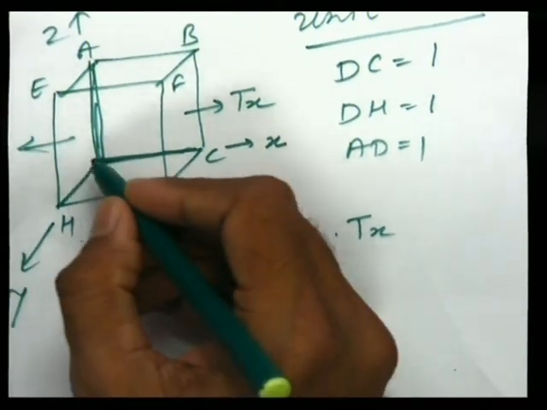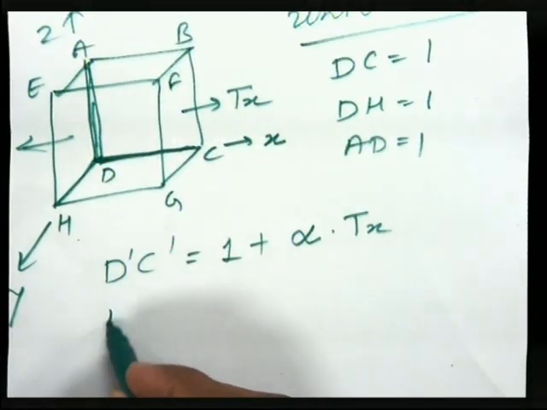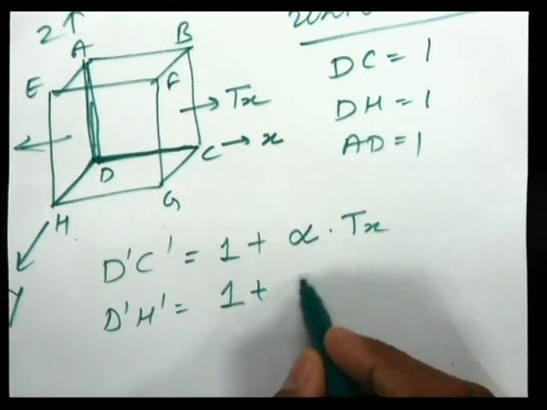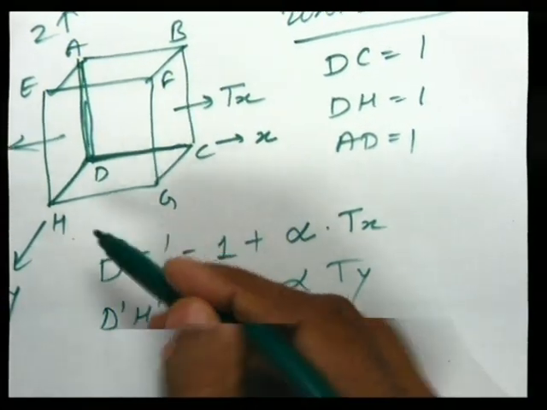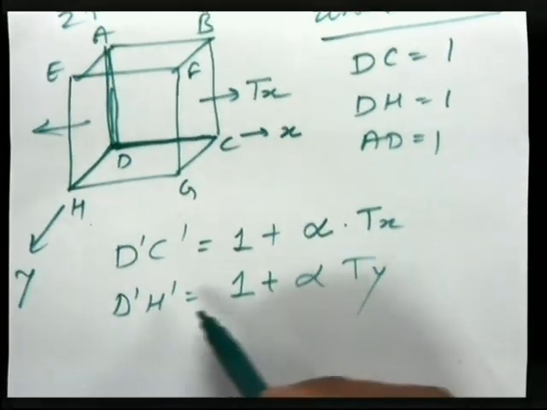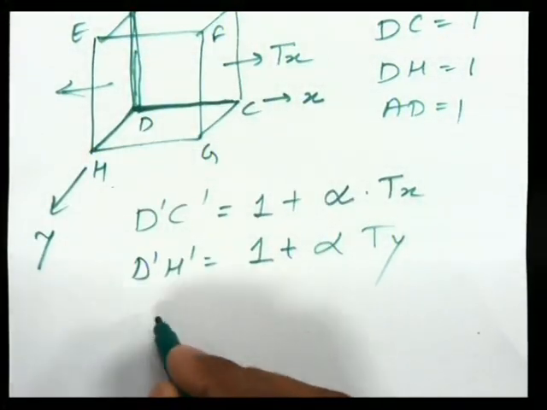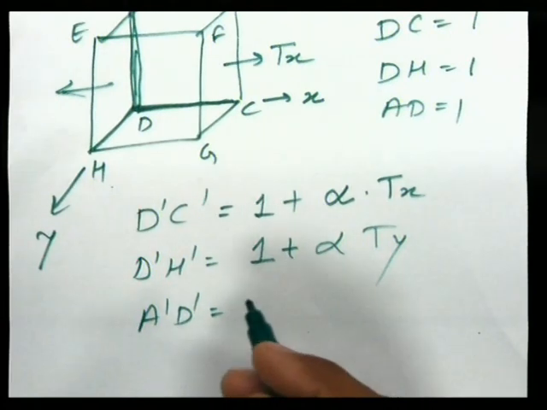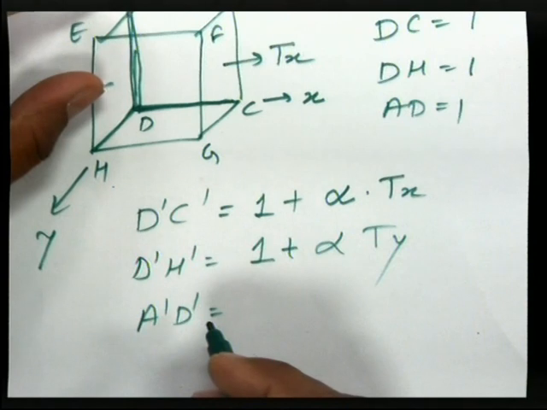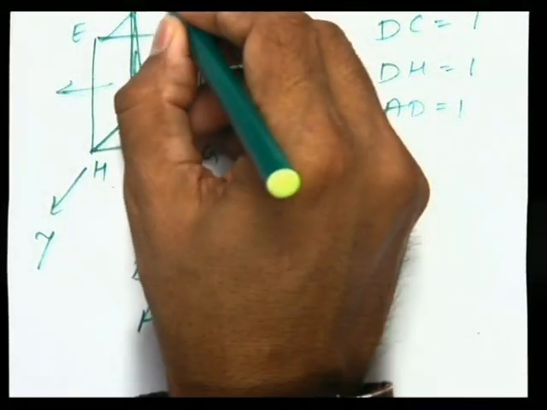Similarly, suppose I apply tension parallel to y axis. So now D dash H dash equal to 1 plus alpha into Ty, because tension applied parallel to y axis equal to Ty. And third axis AD: now apply tension parallel to z axis equal to say Tz.